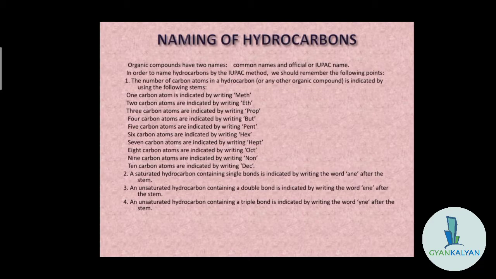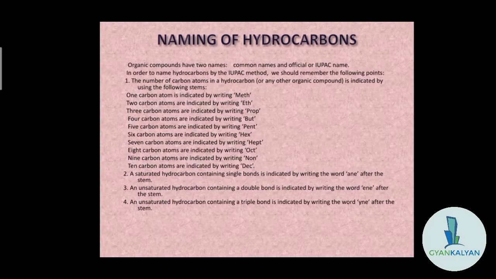We have seen earlier methane. In methane there was only one carbon atom, so the name comes from there. We will study in detail how it is named methane. For now, just focus on the point that for one carbon atom, METH is written.